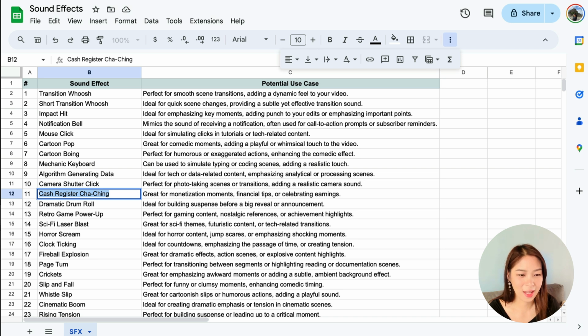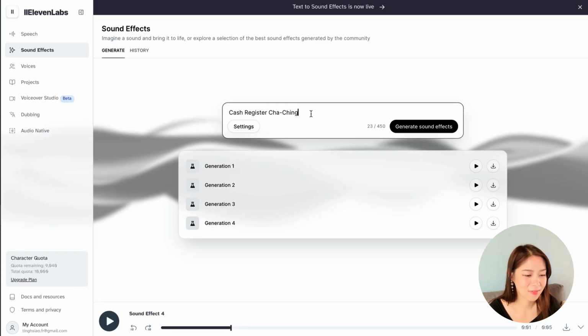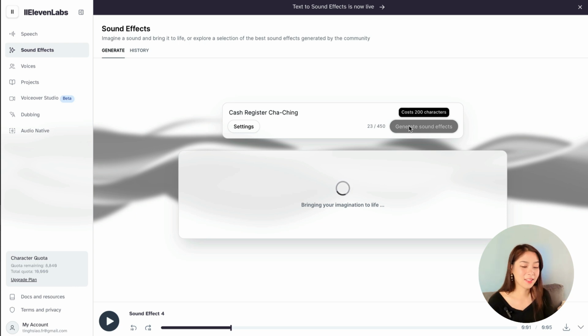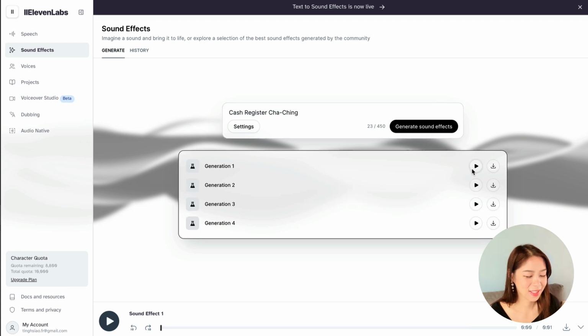Oh, let's try this one, a Cha-Ching sound. So this is good if you have a make money online niche or finance or something like that. Could be interesting. Okay, this sounds really like a cash register. Super interesting. Okay. Wow. It's quite satisfying. Nice. Yeah, I like them. I don't think they're perfect yet, but you can generate a few times.